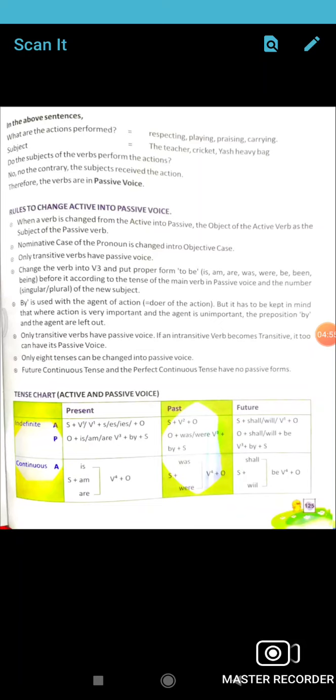So when there is an object, is, am, are plus verb third form, by and subject. In the past, it is was, were, verb third form, by and subject. Future: shall, will plus be, verb third form, by and subject. Continuous is am, is, are. Active, next page. Was, were and shall, will.